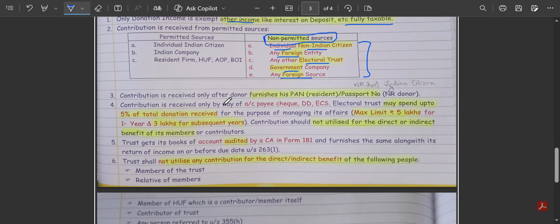Then there is a requirement of recording the PAN or passport number of the donor. We have passport number in case of non-residents, but it should be an Indian citizen, because a non-Indian citizen is not allowed to donate anyway.